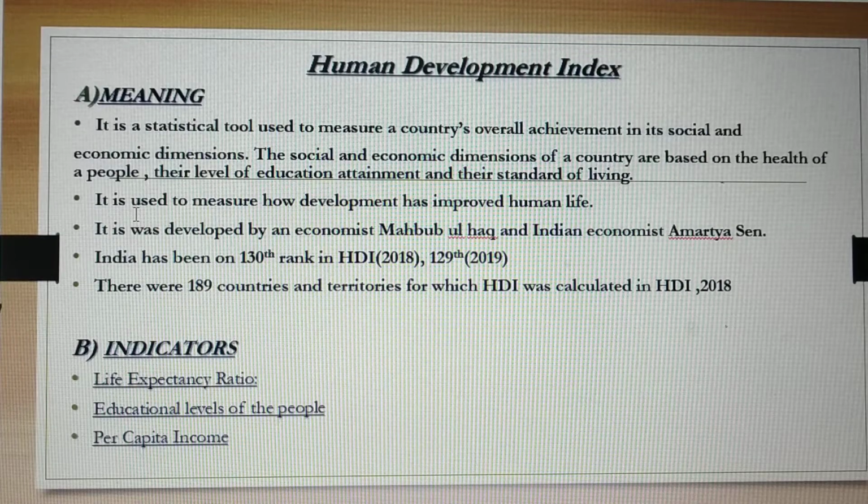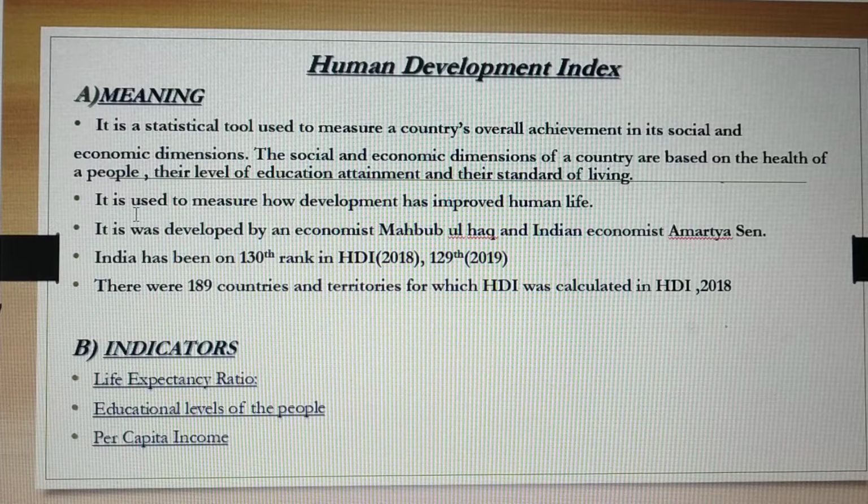Next, you can also consider the total number of children attending school as a percentage of the total number of children in the same age group. Once again I am repeating myself: the total number of children attending school as a percentage of the total number of children in the same age group is called the net attendance ratio. This is also an important factor.